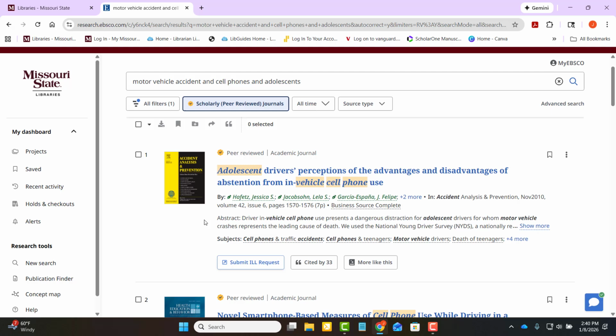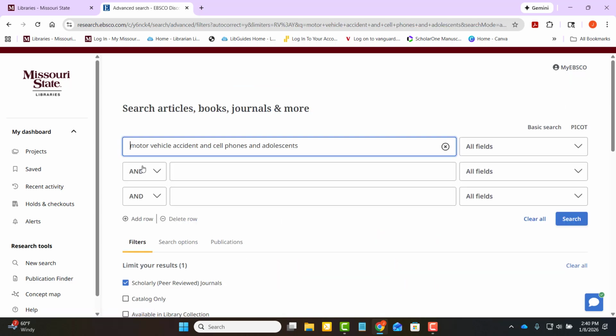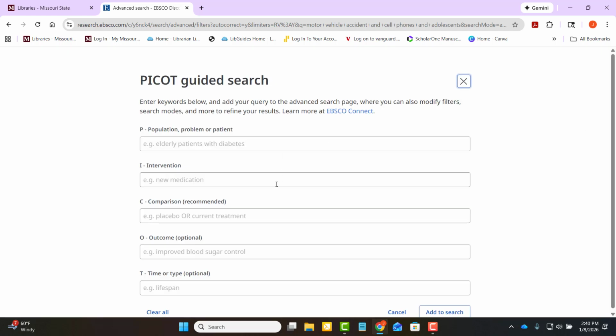Okay, so that is just a basic keyword search. We actually went through the advanced search option in the Discover at MSU search. If I go back to the advanced search page where we did start, you will notice that there is an option to do a PICO search. It's a little different than the PPARE that you are doing, or PAIR, I guess we could call it, but it's a similar intent.